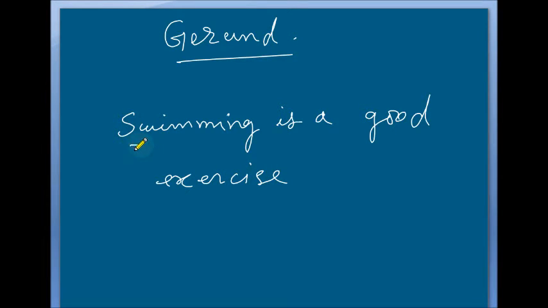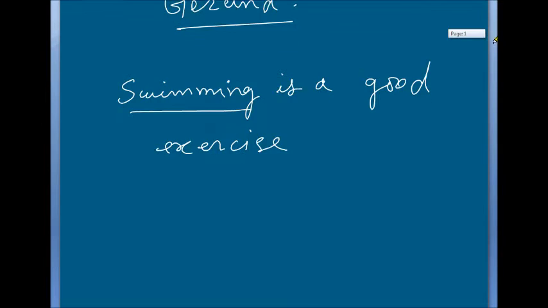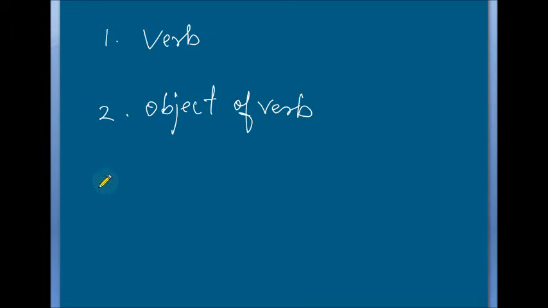Okay, so here swimming acts as a noun. Swimming is a good exercise. Now one thing I want to say to you, a gerund can be used in many forms. That means, number one, as a verb. Number two, as an object of the verb. It can be used as an object of the verb. I am giving the example one by one. Number three, it can be used as the object of the preposition.